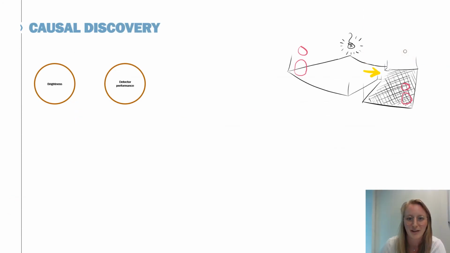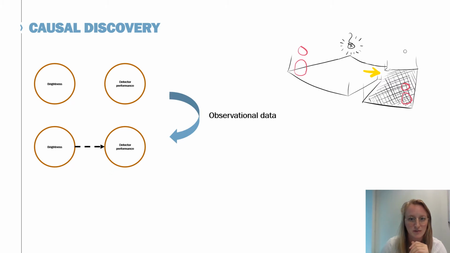Following our earlier example, we have two variables here, brightness and detector performance. Using observational data, we might find an initial causal model that brightness has a causal relation with detector performance. To validate that, we would ideally like to change the distribution of brightness and observe the change in distribution of the detector performance using interventional data.